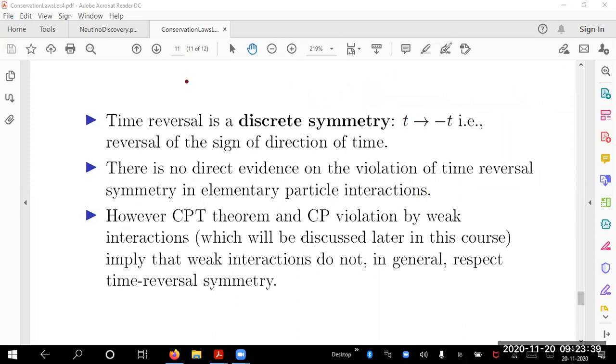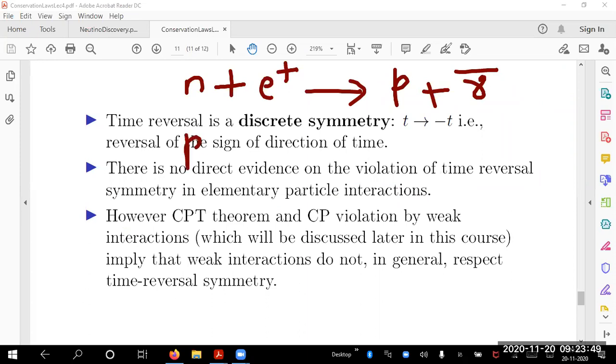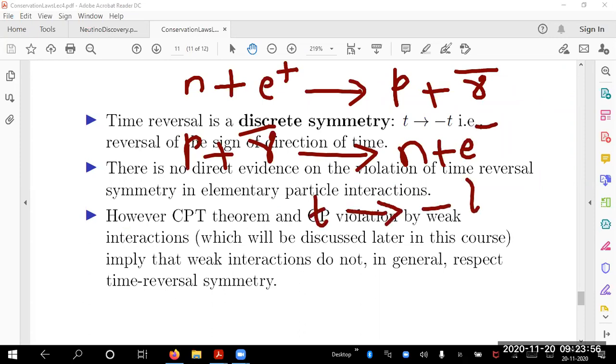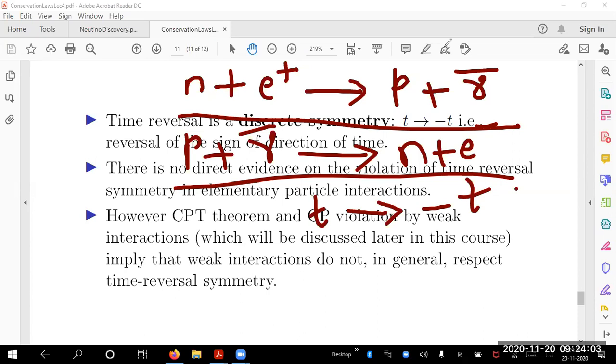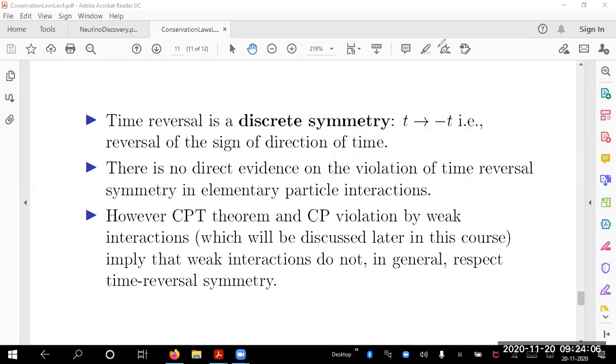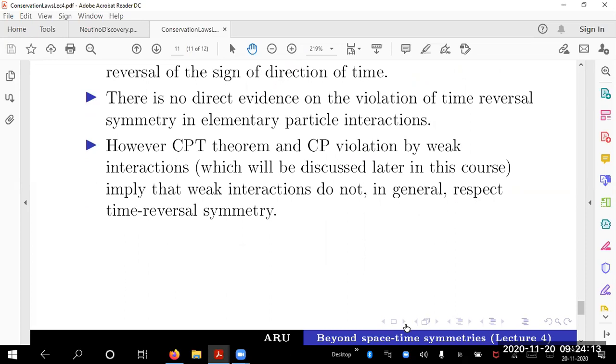That means if I have a neutron plus positron, one example, giving a proton plus antineutrino, then I should find proton plus antineutrino going to neutron plus positron as a consequence of time reversal. That should be expected in nature. If you see this, that implies this. That is the idea. So when you expect this theoretically, how do you use it in an experiment is the next discussion that we have.